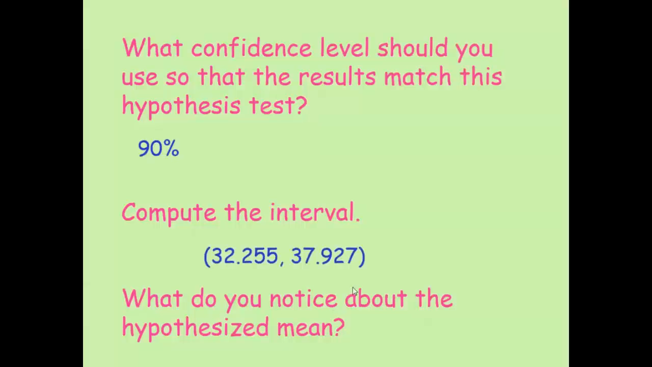Which, if we think about that in context, the national average is 34. 34 is within this interval. So is there evidence that it's different than the national average? Well, the national average fits in the interval, so we don't really suspect there's anything different about that. Okay.